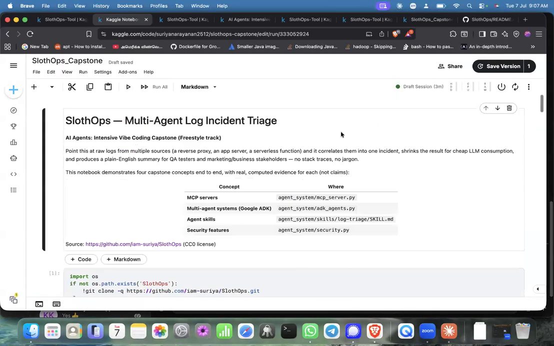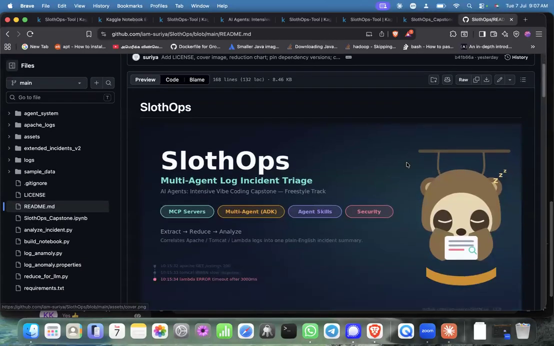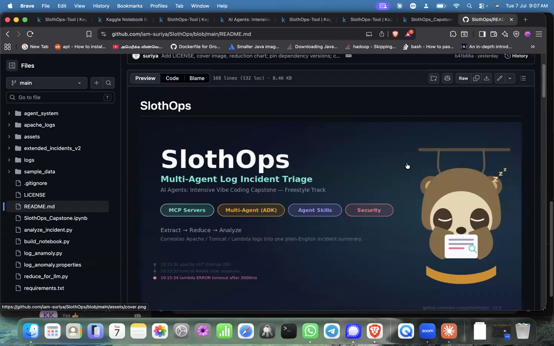So here, the first thing I'll show is what my project basically is. My project is a multi-agent log incident triage system wherein your entire set of logs, for example your Apache Tomcat logs, HTTPD logs, basically the Apache server and Lambda server, or if you have some other extra request-response kind of logs, will be saved into a single place.